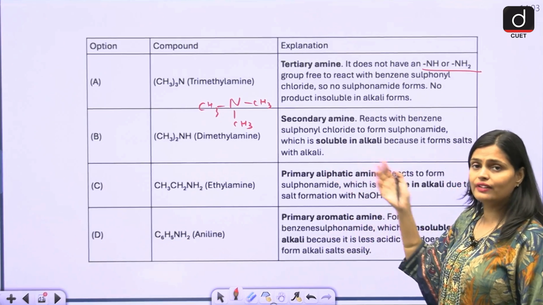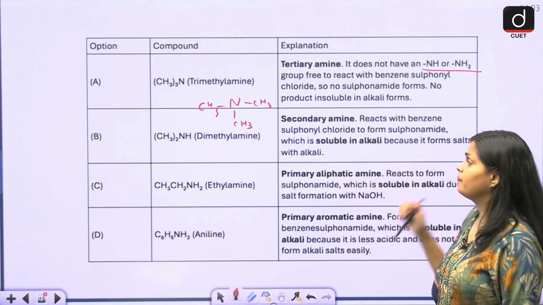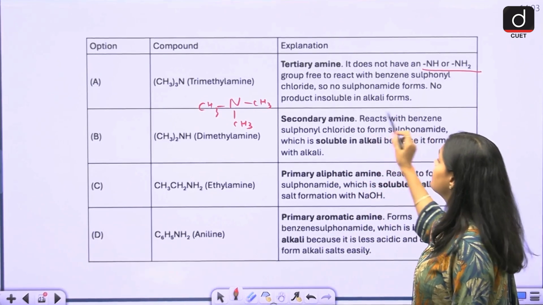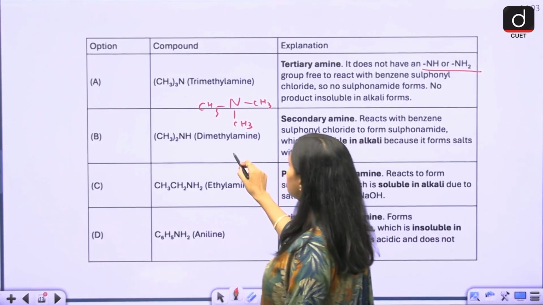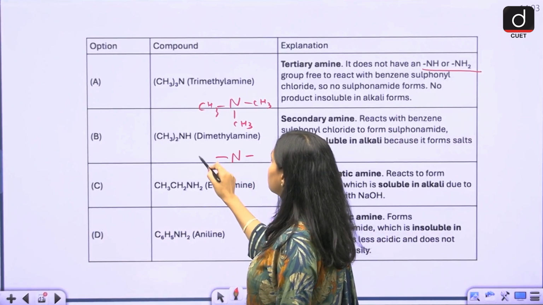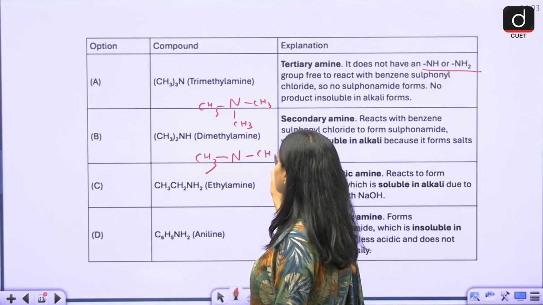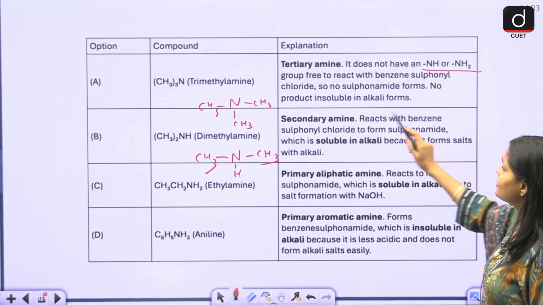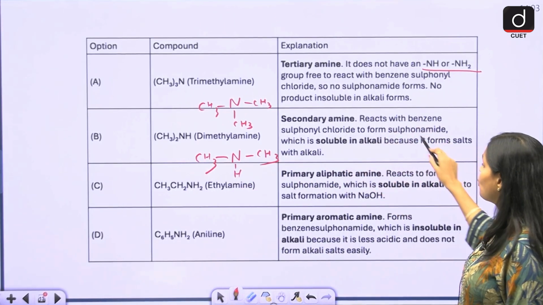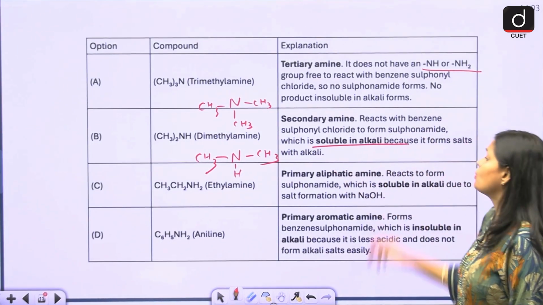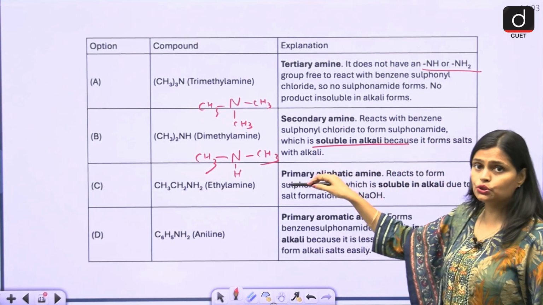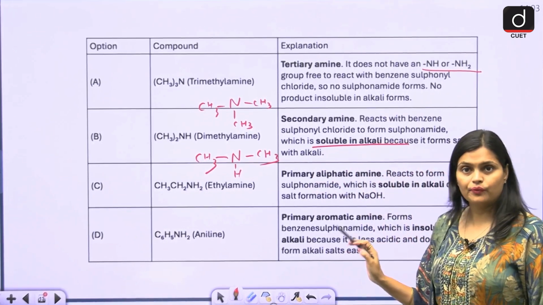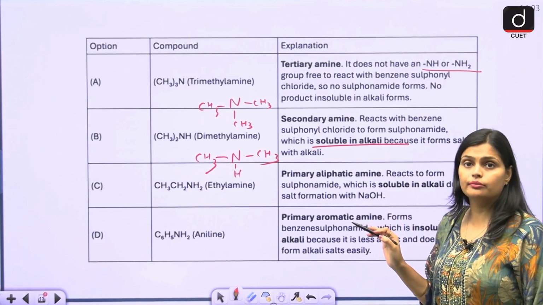Now all sides of N are surrounded by methyl. In case of dimethylamine, it is a secondary amine. Why secondary amine? Because two sides of nitrogen are bonded with methyl groups, and one is with hydrogen. So here it reacts with benzene sulfonyl chloride to form a sulfonamide, which is soluble in alkali. Now it has one NH group, so it will react, but the product is soluble in alkali. Okay, and the question is about insoluble in alkali.